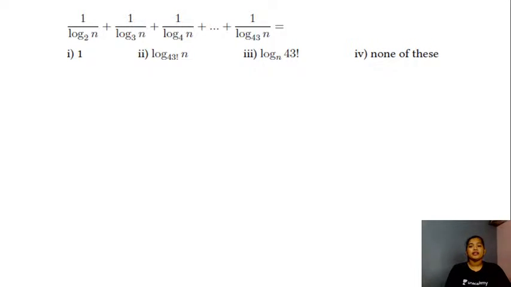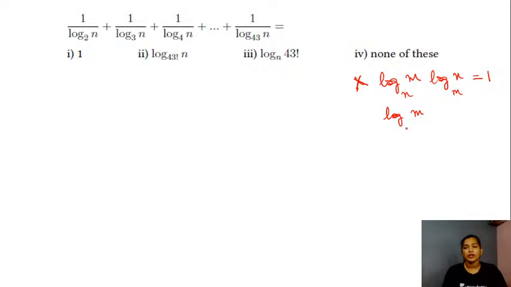So let me give you a hint, the property that you would be using, right? So we have been discussing your log of m to the base n into your log of n to the base m. This will be equal to 1, students, right? So rearranging this identity, you will have your log of m to the base n equal to 1 divided by your log of n to the base m. So this is the property that you will be using here in this case, students. So this is the first property, right? So try simplifying using this.